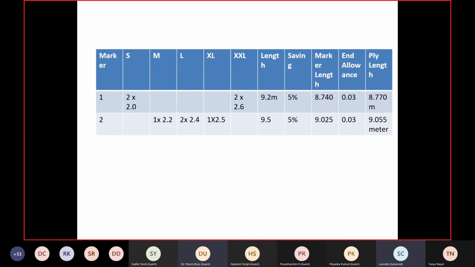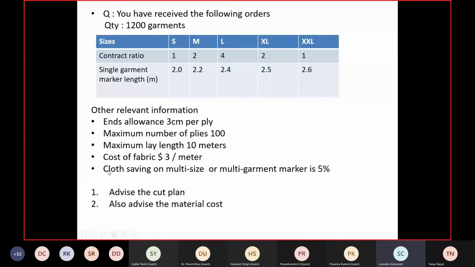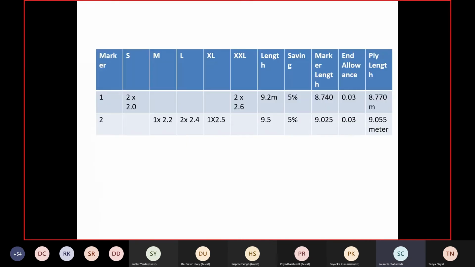Excuse me, sir, what is the saving which we have considered? For the two sizes, are we taking 5% as a standard? In this question, for understanding, it is given as 5%. Cloth saving for multi-size or multi-garment is 5%. It varies: in case we mix only 2 sizes, it is a little less. In case we mix 3 sizes, it is a little more. It varies from 0% to 7%. For understanding, in this question, we have taken 5%.